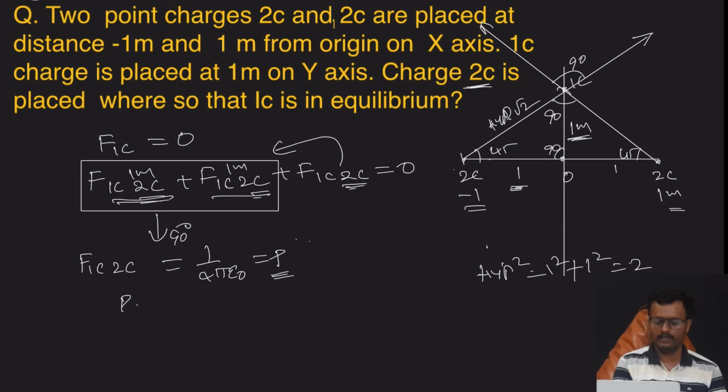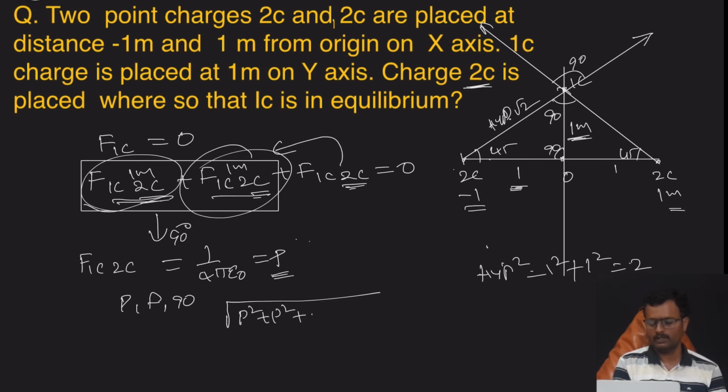See here, P and P make an angle of 90 degrees. So what is the resultant? We know the magnitude of the resultant force is the square root of P squared plus Q squared plus 2PQ cos theta, with theta equal to 90. Cos 90 is 0, so this term becomes 0.